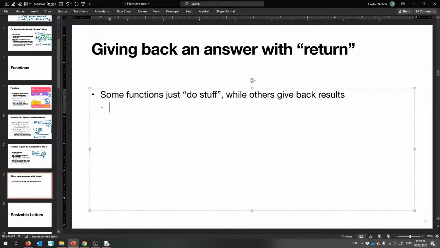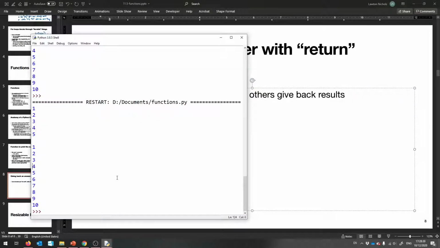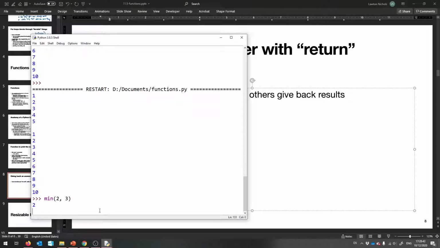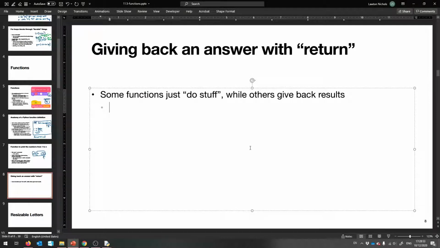Let me show you the minimum very quickly. Let me go to the REPL. I can say min 2, 3. It was 2, and I can set that to a value. I can say x equals min of 2, 3. And so if I look at x, now it's 2.